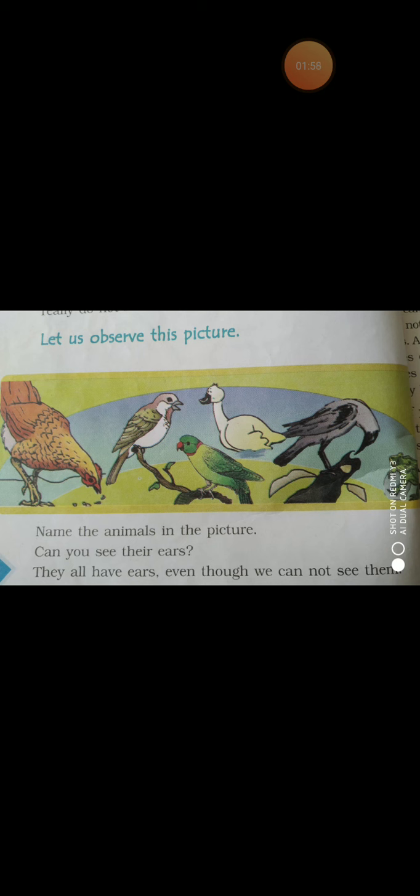Some have long ears, some have ears which are shaped like a leaf. Elephants have big fan-like ears, right? So you can see the ears of some animals and you cannot see the ears of some animals. But it does not mean that these animals do not have ears. They also have ears. Tell me the names of some animals which have ears. Animals like deer, tiger, pig, giraffe, elephant, cat, they have ears.